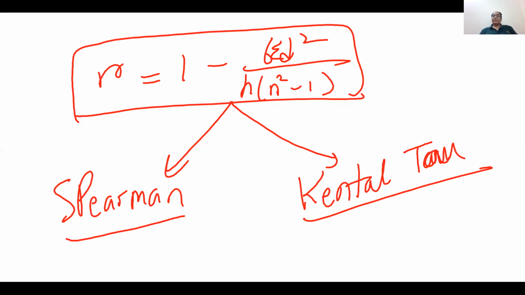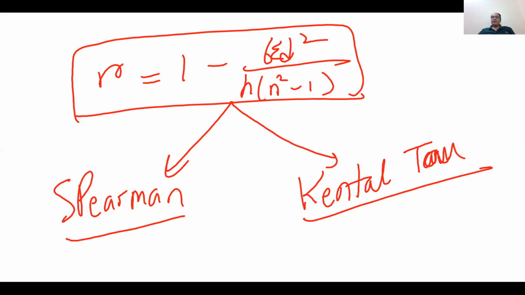Spearman rank order correlation uses the rank of two variables and calculates the Pearson correlation between the ranks. And Kendall-Tau correlation uses the rank of two variables, but uses the difference between the ranks and the maximum possible difference score to calculate the correlation. So this is the complete clarity which is given in this slide.